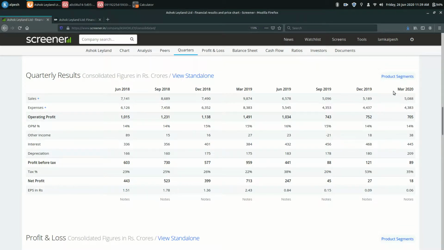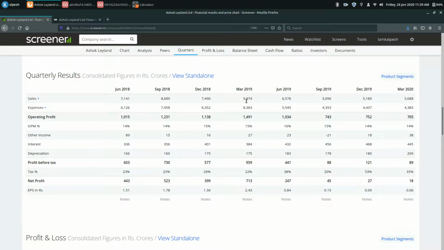Now if we compare March 2020 result with March 2019 result, then it was 713 crore rupees and now it is only 18 crore. So you can see how much problem, how much burden they have faced, because their sales have lowered down.